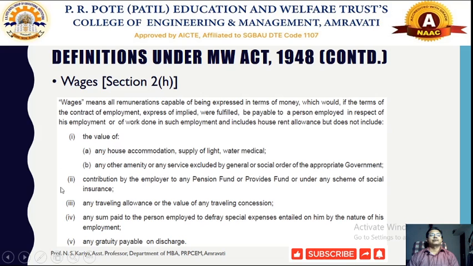These items will not be covered under the remuneration, under the wages of workers registered under the Minimum Wages Act 1948.